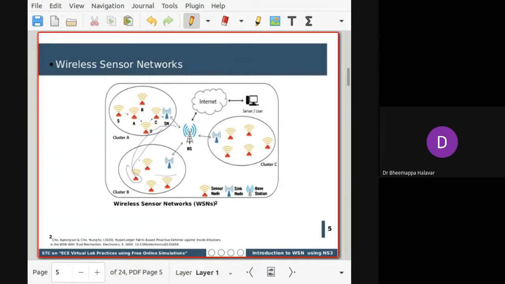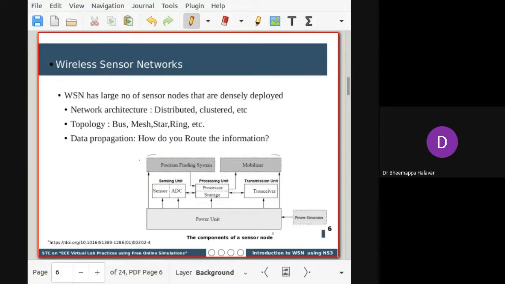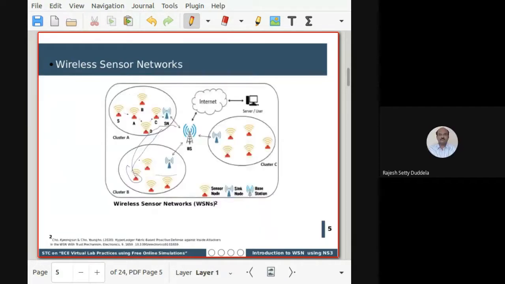Next we'll see what a sensor is. As I said, yes, please go to the previous slide. Yeah. So what is this sink node?